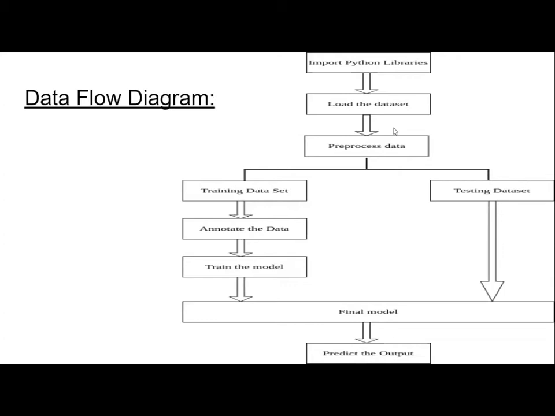Then we load the data from the datasets that we have collected from the camera samples. Then we pre-process them by removing the unnecessary data. Then we have to divide them again into training and testing datasets. You take the training datasets and then you annotate them, as in you add a label to the action being performed. Say if a person is walking in the data sample, you label that action as walking. The same thing is done with each of the actions.